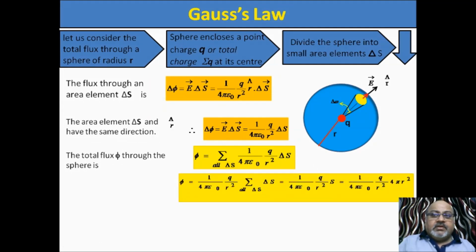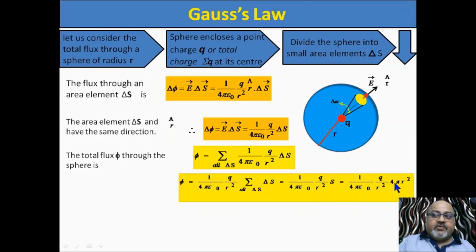Now this 1 by 4 pi epsilon naught q by r square is common. So what remains inside the summation? Summation of all delta s, which means the total area s, the total area of the sphere, and the total area of the sphere will be 4 pi r square. So 1 by 4 pi epsilon naught q by r square into 4 pi r square.